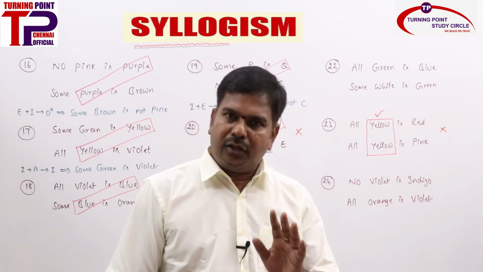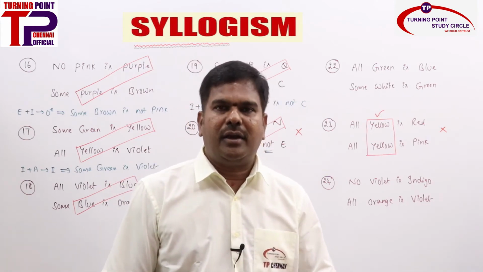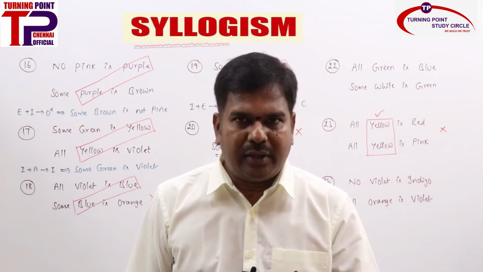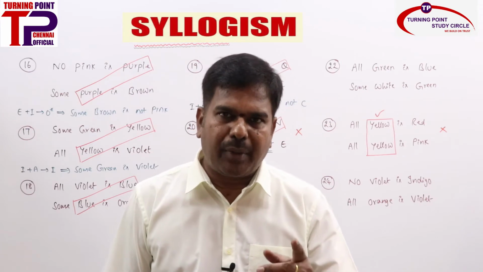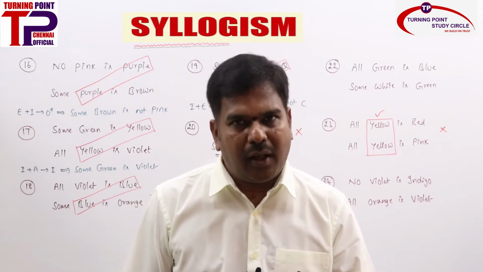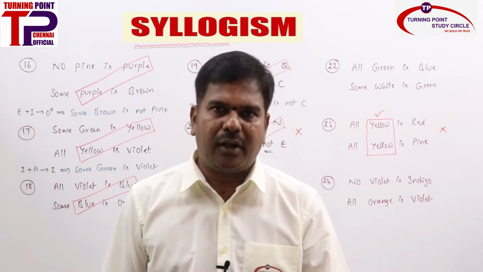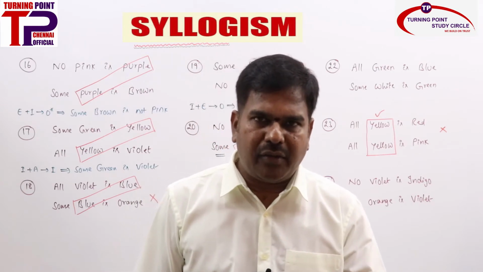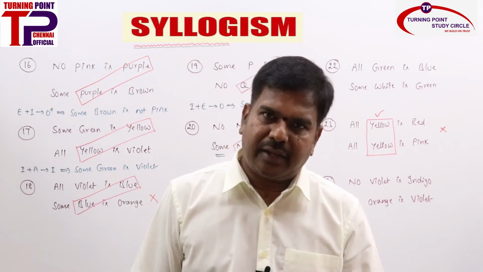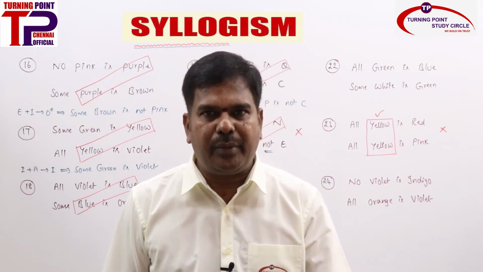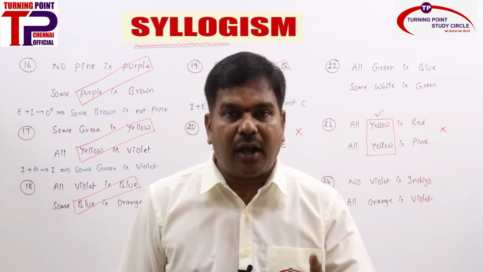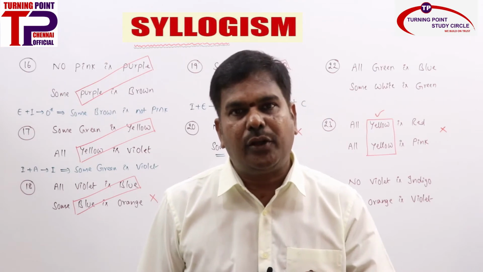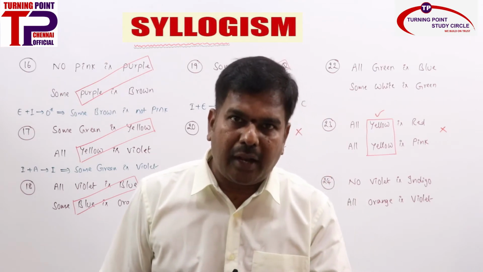Now see the new rule. So what we learned: in order to find out the conclusion between two or more statements, the statements must be properly aligned. What does alignment mean? There must be a common term. The common term must be the predicate of the first statement and the subject of the second statement or last statement, which will be eliminated in the final conclusion. Suppose the statements are not properly aligned, what else can you do? You can make proper alignment.